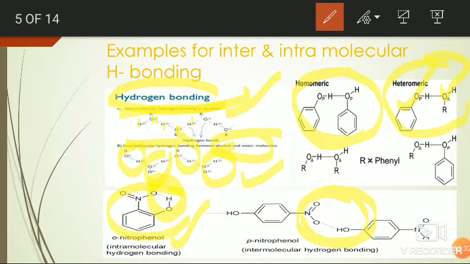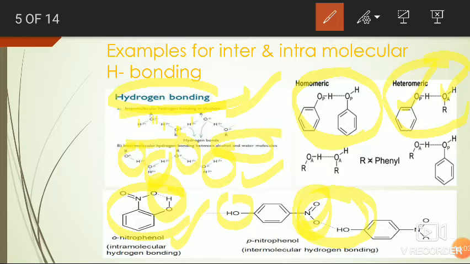Due to the adjacent nature of the two groups, that is hydroxy and NO2 group, intramolecular bonding is common in orthonitrophenol. Due to the large distance between OH and nitro group of the paranitrophenol, it is impossible to form intramolecular hydrogen bonding.